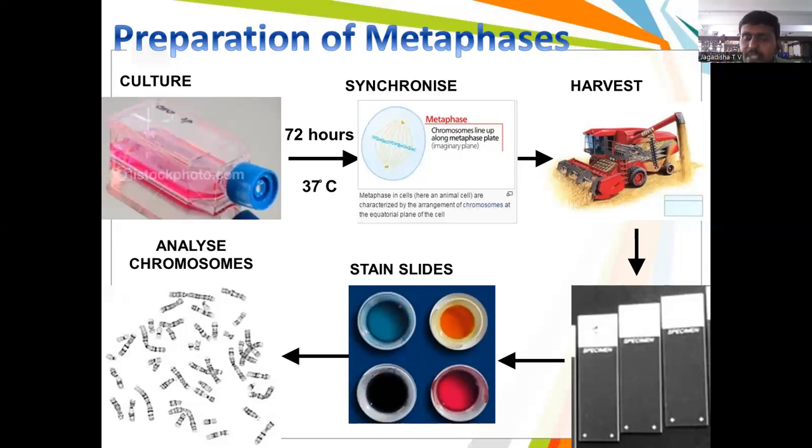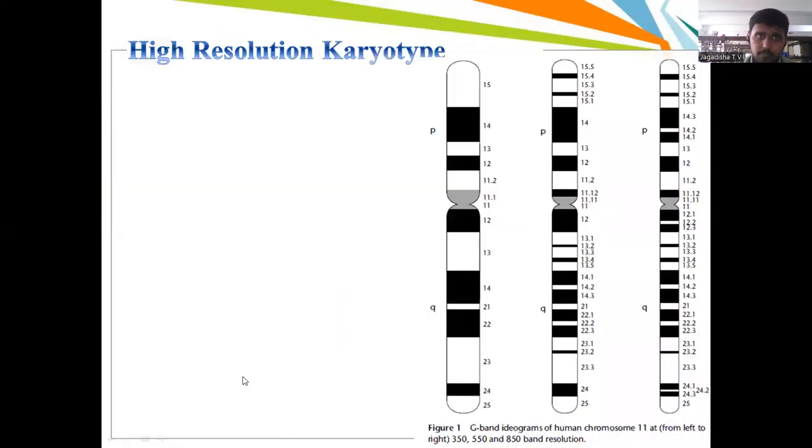So we need to prepare the slides. The harvested sample should have a good chromosomal index. After that, you need to stain with Giemsa stain, followed by G banding. G banding uses Giemsa stain and trypsin to band the chromosomes. Based on that, the entire metaphase chromosome set is obtained.